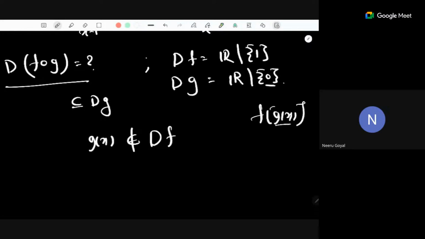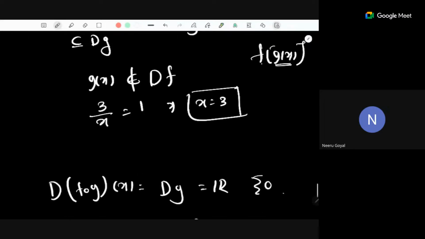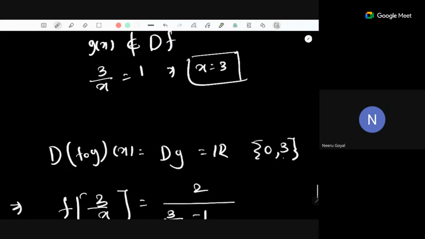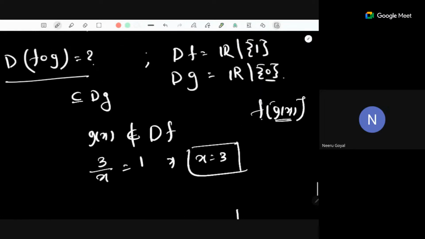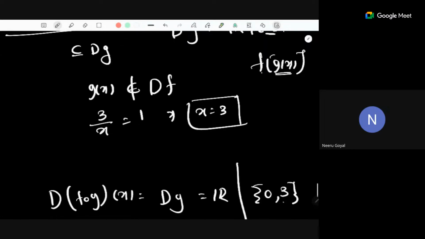So we have to take care of g of x first and then f of g of x. So those points of g of x which are not in the domain of f. So when 3 by x becomes 1, this means x is equal to 3. Now we have to remove x equals 3 from the domain. So by the steps only we are getting the same points. That's why I was saying that these steps will take care of each and every point.